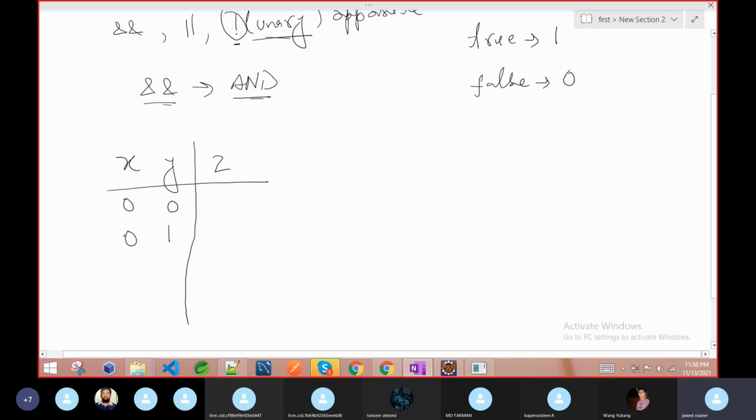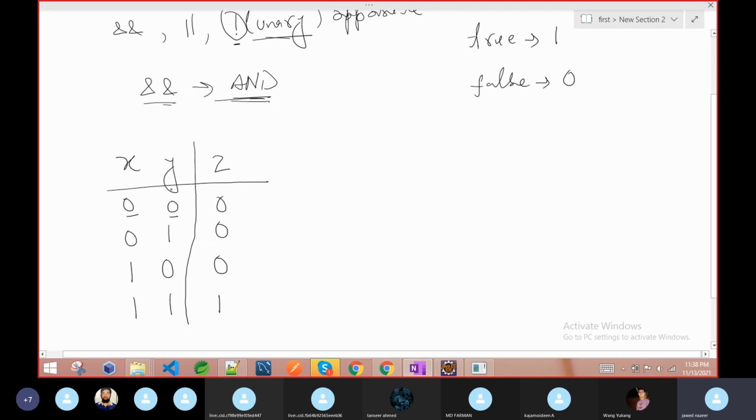If x is 0, that is false, and y is true, it is 1 and 0, and it is 1 and 1. So this is the AND operation I am talking about. If any condition is false, the result is false. Like 0 and 1, it is again false. Like 1 and 0, it is again false. Like 1 and 1, then it is true, meaning 1.